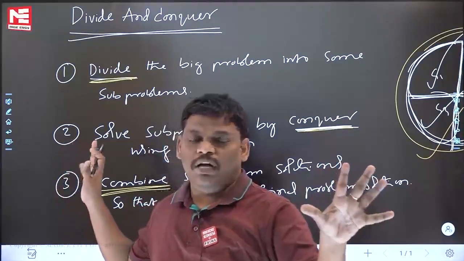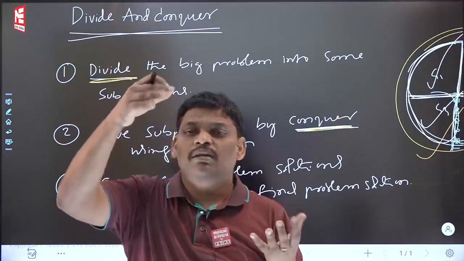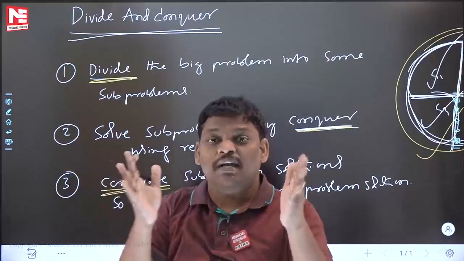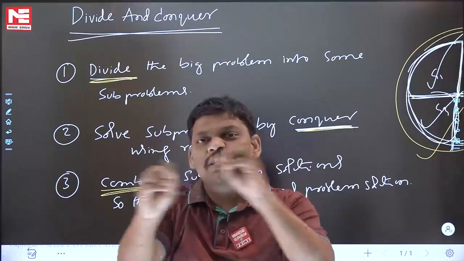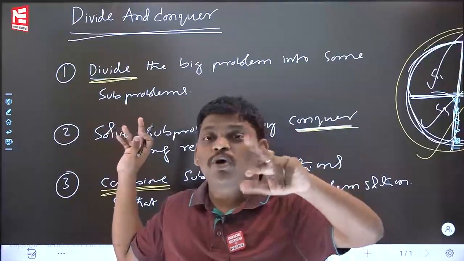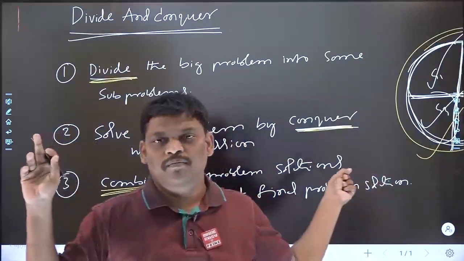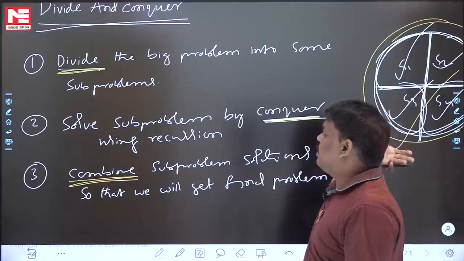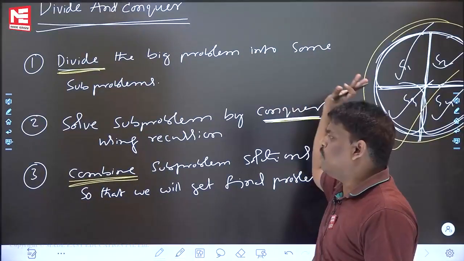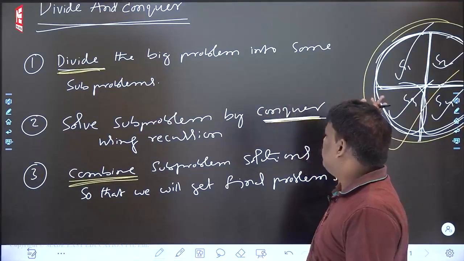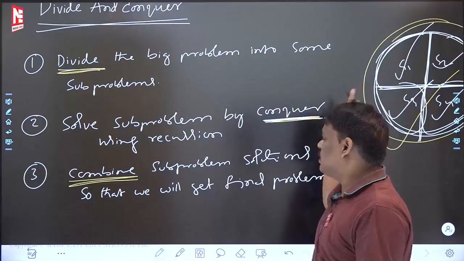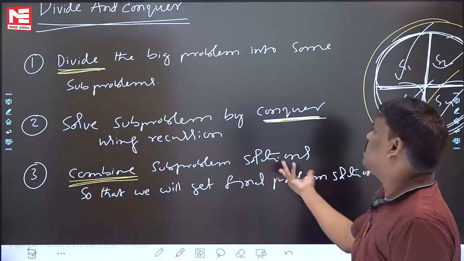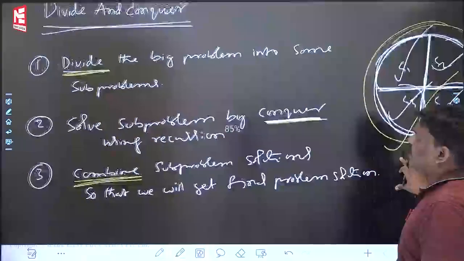Please be careful. I have said about 100 things to you as of now about divide and conquer, repeatedly. If you get the major point, it's okay. One or two small doubts, that is the further story. I have also written on the board what divide and conquer is. Divide the bigger one into smaller subproblems. All the subproblems you solve, that is called conquer. Combine the subproblem solutions so that you get the final problem answer, that is called combine. This is called divide and conquer.